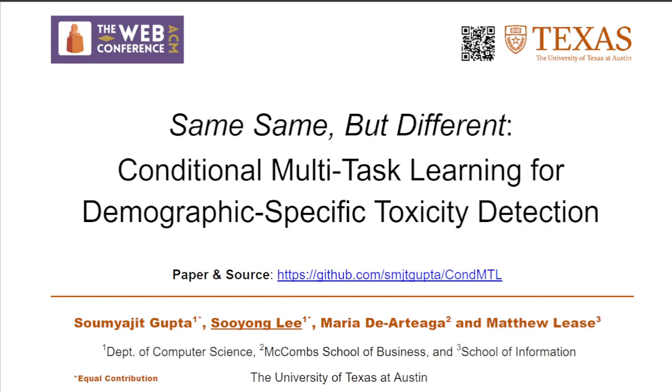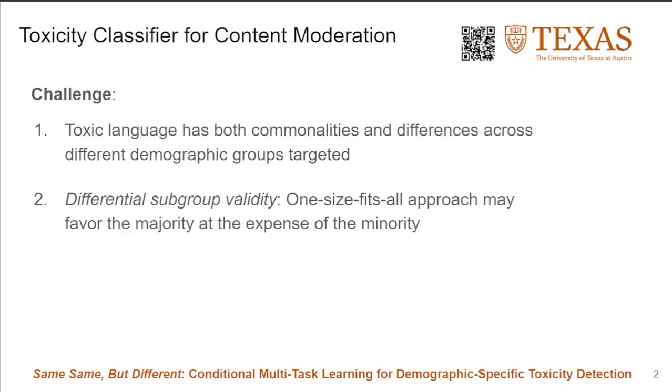Motivated by the problem of demographic-specific toxicity detection, we introduced a new conditional multitask learning framework. One challenge we encounter when building a toxicity classifier for content moderation is that toxic language has commonalities and differences across the different groups which it targets. When building a model, we would like to learn these general patterns of linguistic toxicity while distinguishing the differences.